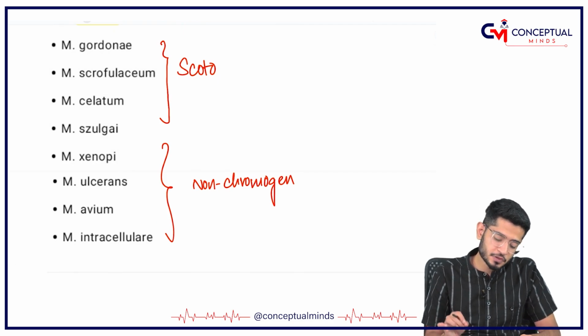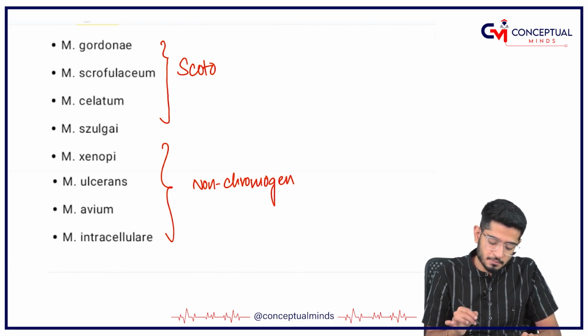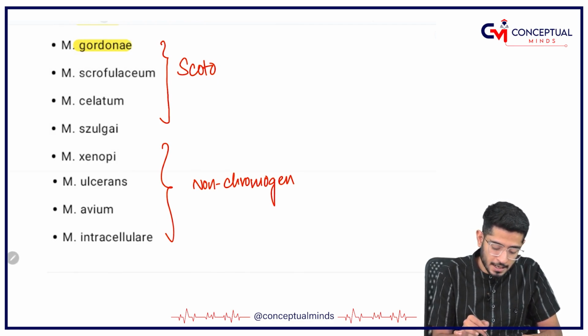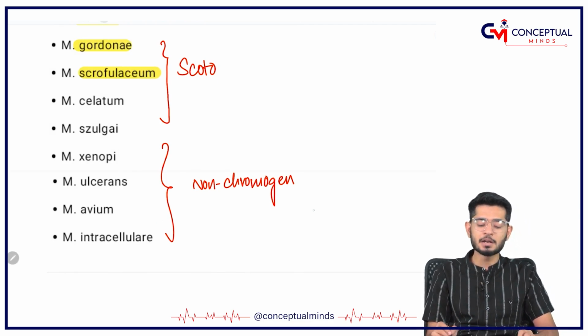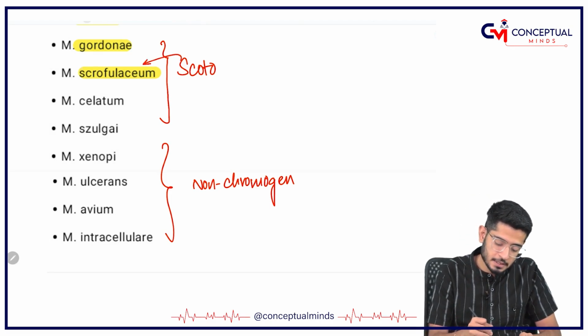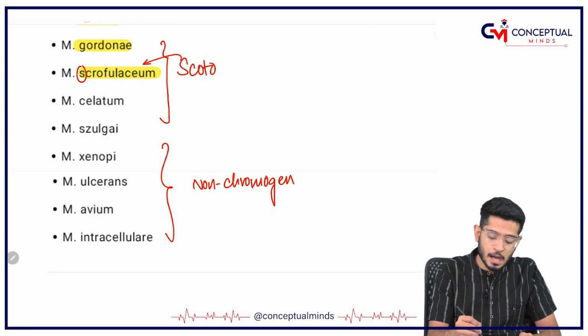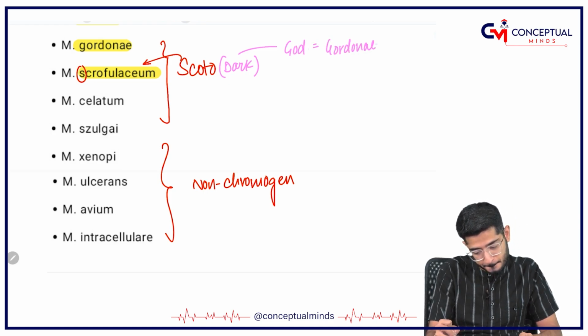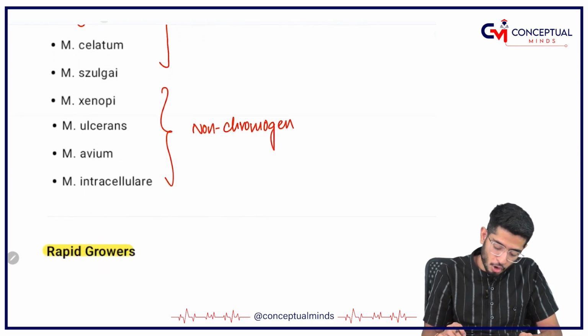Whereas, if you see scotochromogens, just remember 2 most important examples. They are Gordonae and Scrofulaceum. It's very easy to remember. S for Scrofulaceum. And whom do you remember when you are in dark? You remember God. So, God for Gordonae. And then non-chromogens.